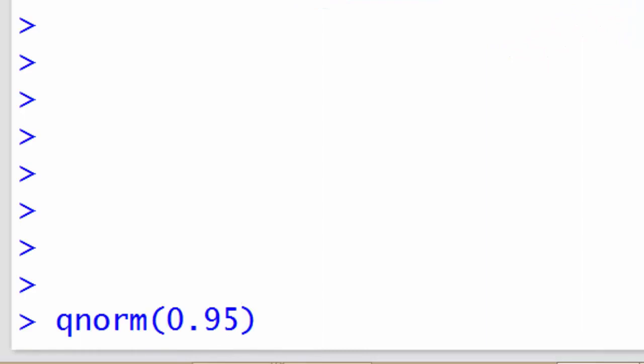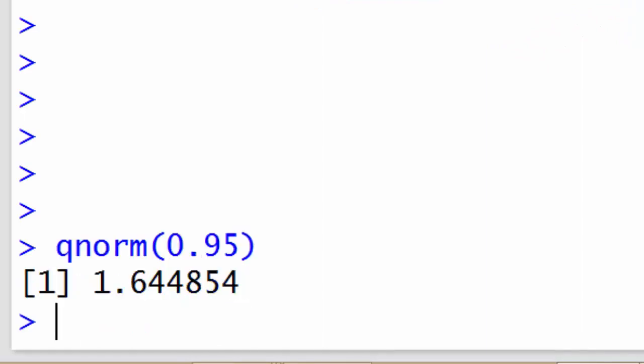So just remember that when you're dealing with qnorm. So we want qnorm 0.95, and if we hit return, it gives us the standard normal quantile that we remember, 1.64. So that quantile is 1.64 standard deviations away from the mean.